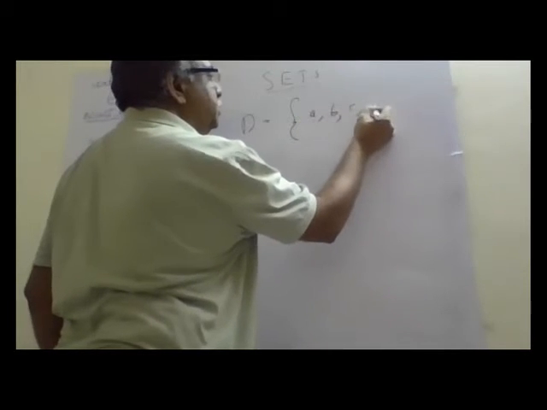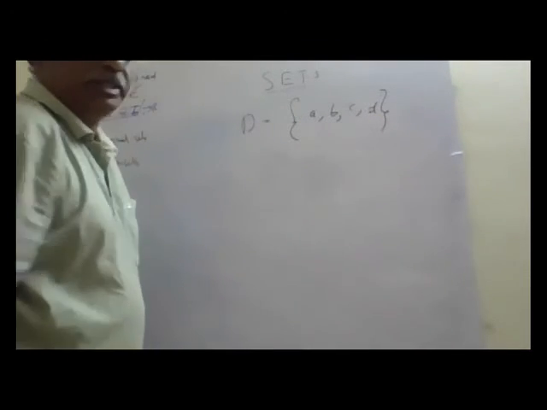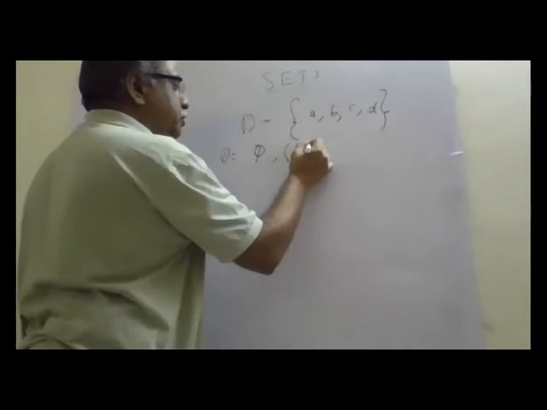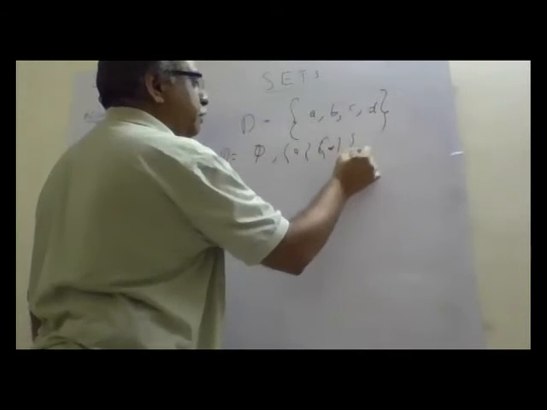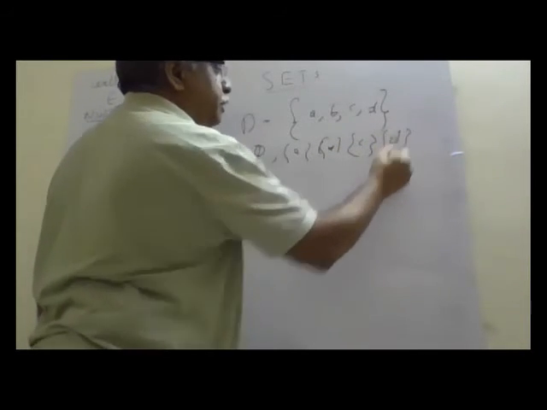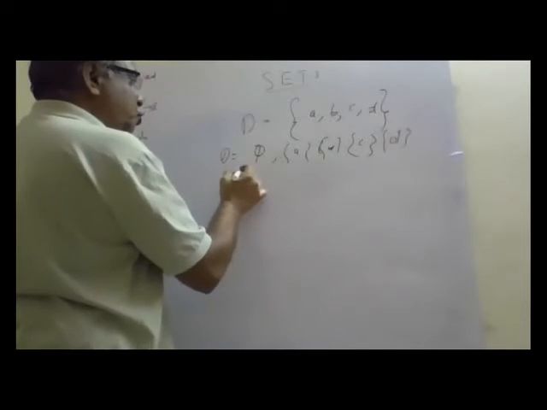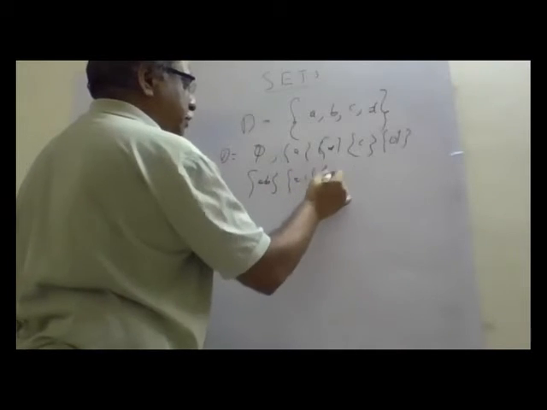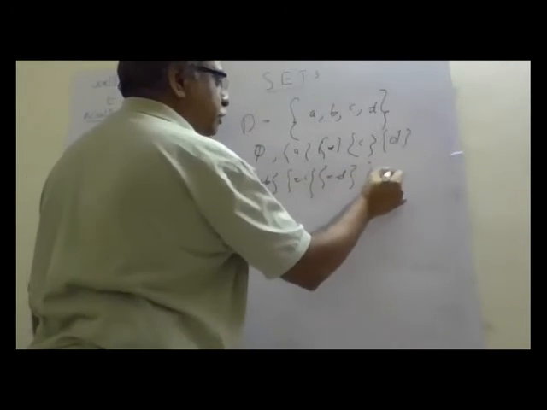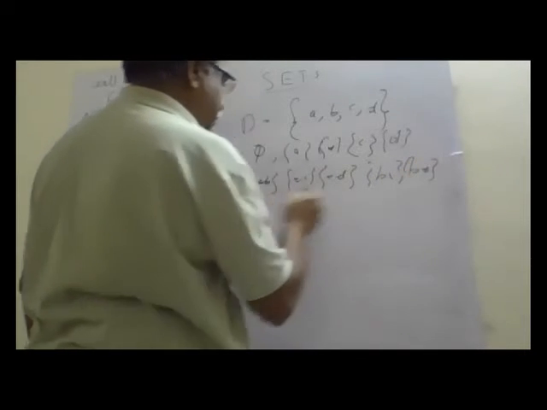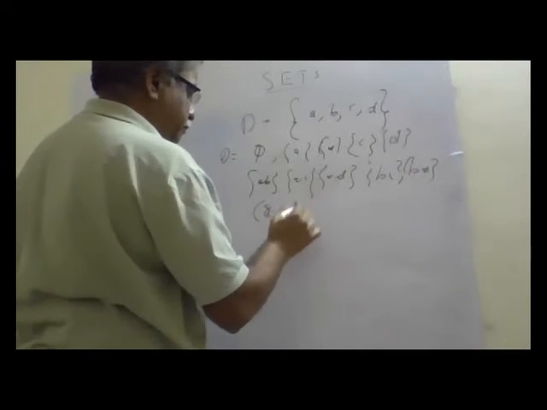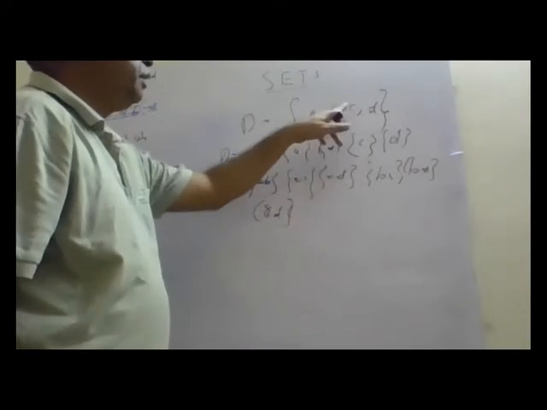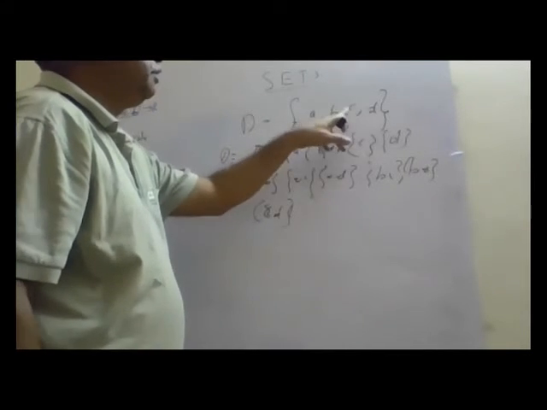A, B, C, D. I am writing subsets. First is the null set. The null set is a subset. Then individuals A, B, C, D. Then 2 together: AB, AC, AD, BC, BD, CD.